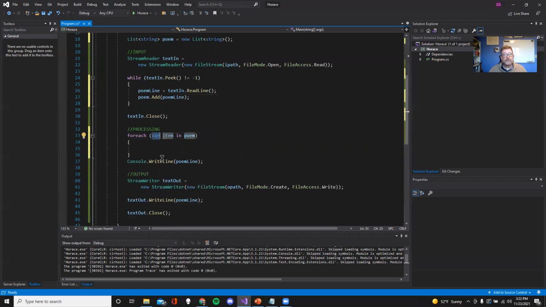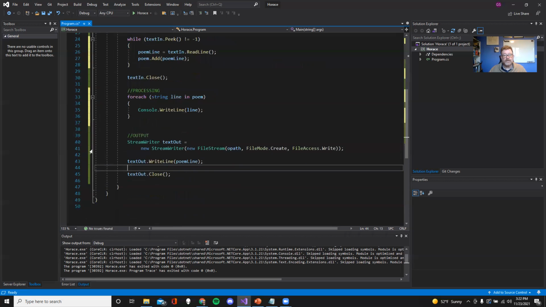We need to know what is the variable type of each of these lines, and it's a string. And now we just call it whatever we want. I'm just going to call it line. Poem line's up here. So for each line in the poem, do the following. I'm going to take this thing and stick it in, and say write the line to the console. So for each string in the line, write the line to the console. All right, cool. So that's our processing. We're going to show it to the screen.